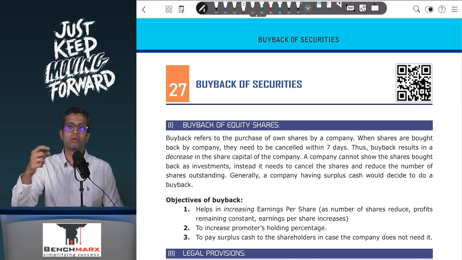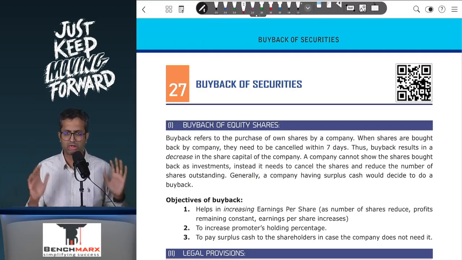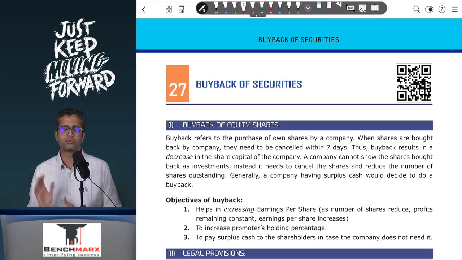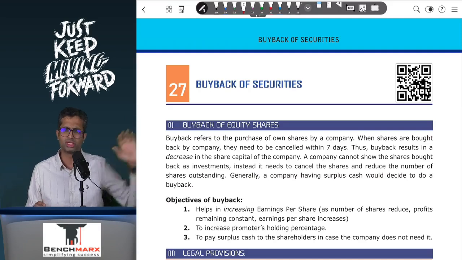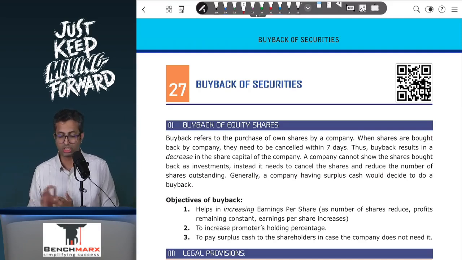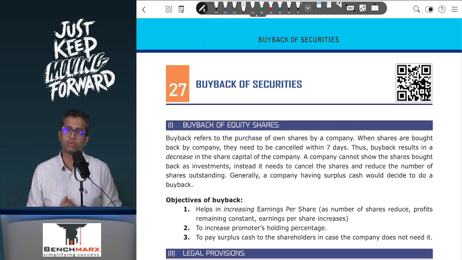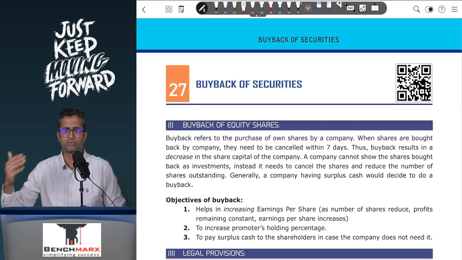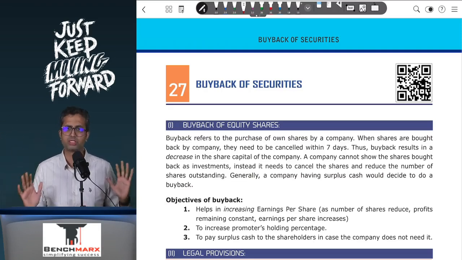Earlier, along with buyback of securities, there was another section which was pertaining to shares with differential rights. Now this has been removed from your new syllabus, and hence we don't need to refer to that. If you are referring to an old RTP or old material where you have shares with differential voting rights, we don't really need to refer to that because that has been removed in the new material May 24 onwards, which is applicable for September 24, 2025 and so on.